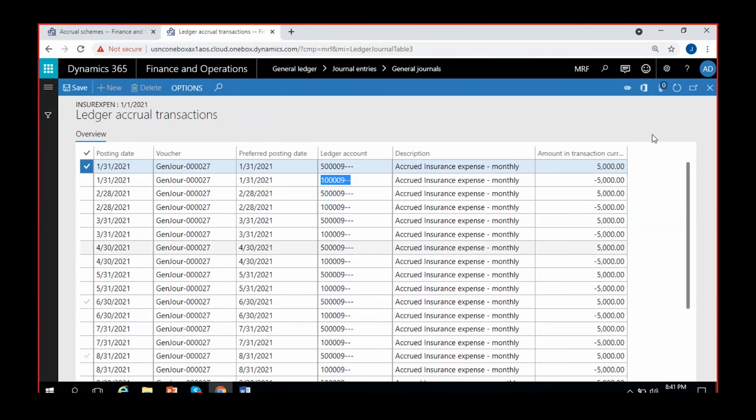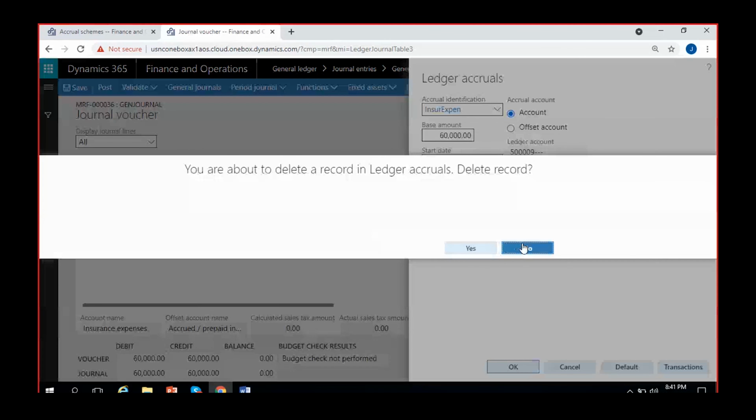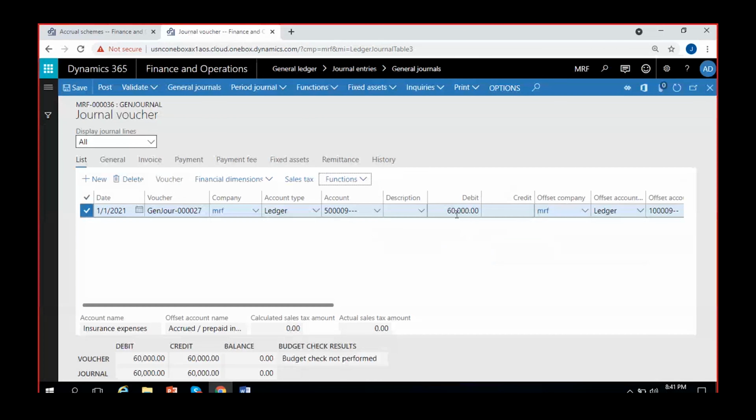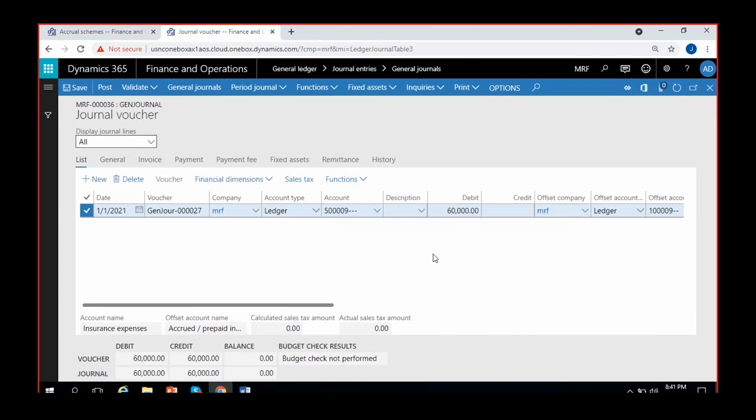The same way, whatever 60,000 you are posting, it is breaking it into 12 parts, one for each month: 5,000, 5,000, 5,000, evenly. And why is it breaking evenly? Because you gave the condition here as evenly. So according to your selection, it will break it evenly. That's the whole motto of the accrual scheme.